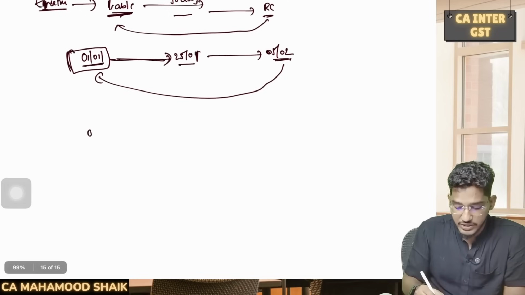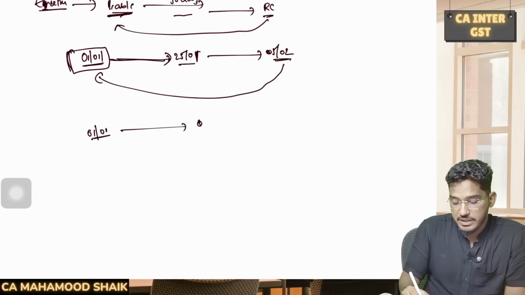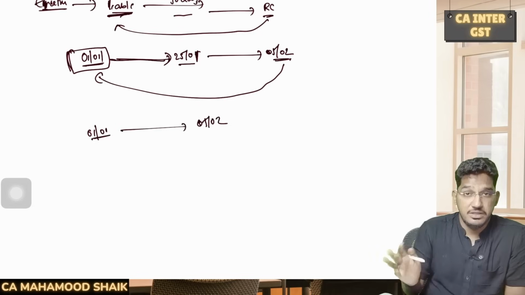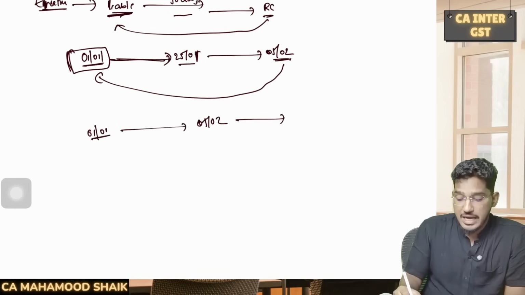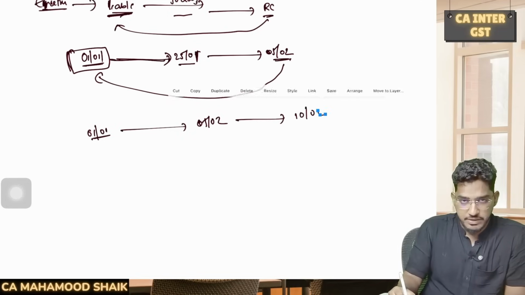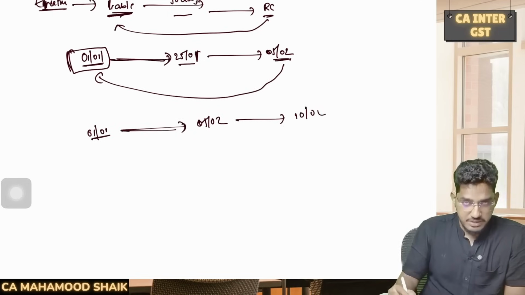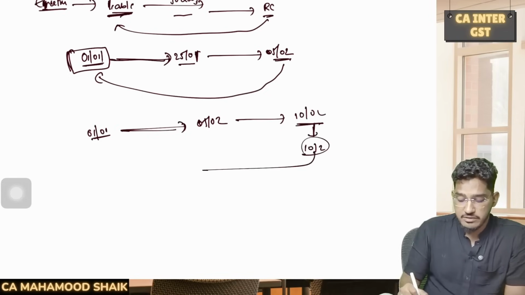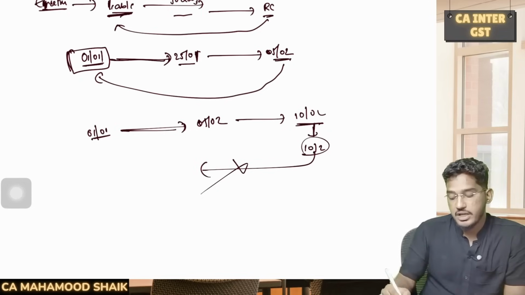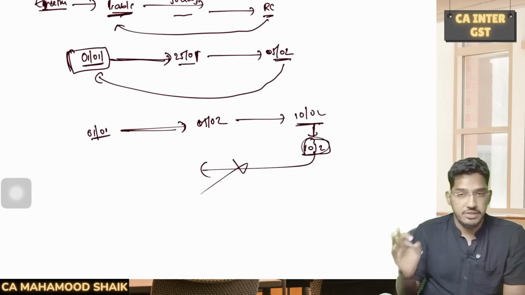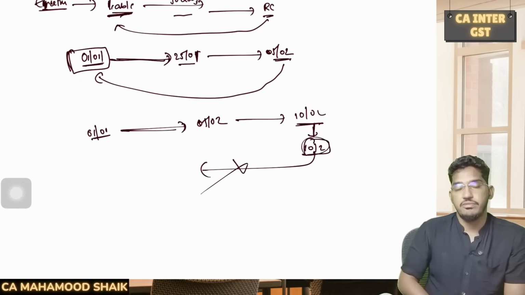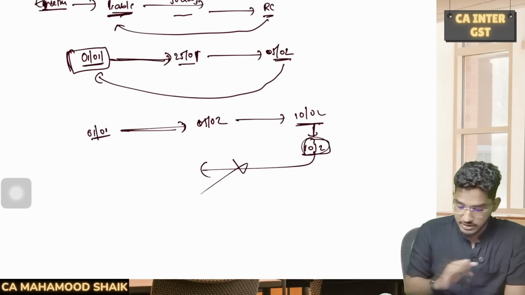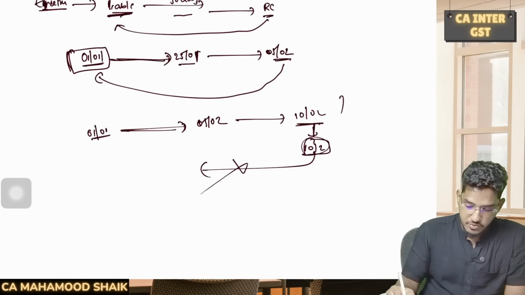On the other hand, let me give you another case. You become liable for registration on 1st of January, but you submitted the application on 5th of February, after 30 days. And you got the registration certificate on 10th of February. Since you did not submit the application within 30 days, your registration will be effective from 10th of February only. Here there will be no retrospective effective date. Understood? Clear and comfortable, everybody? So this is one aspect I wanted to highlight here.